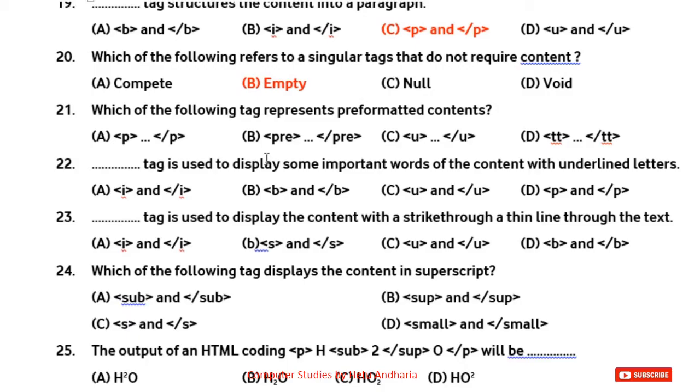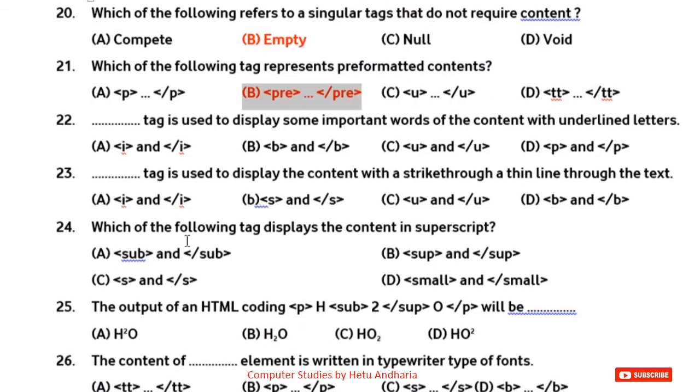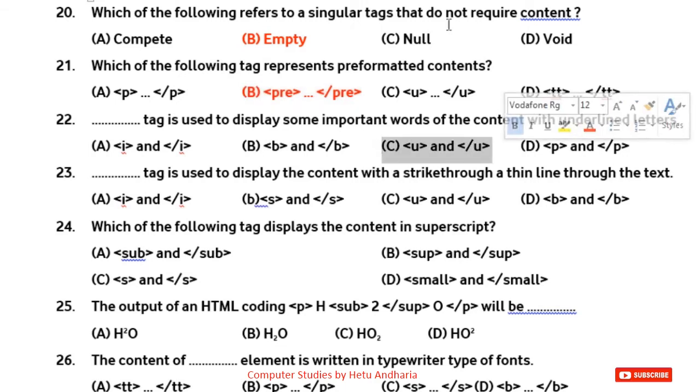Question number 21. Which of the following tag represents the pre-formatted content? The answer is simple, pre tag. Question number 22. Dash tag is used to display some important words or the content with underline. Then U tag is used for underline.